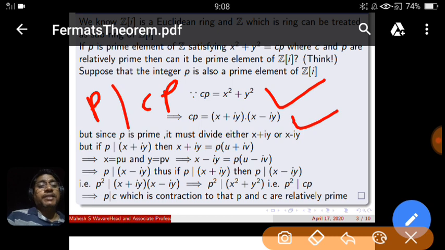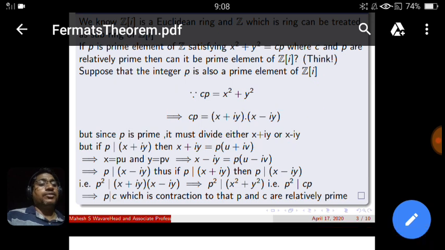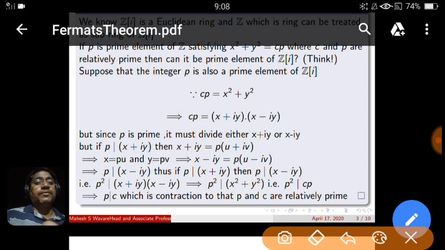We assume that p is prime in Z[i], so p has to divide either x plus iy or x minus iy. First we assume that p divides x plus iy. What does it mean? x plus iy can be written as some element of Z[i] times p. Here it is given.